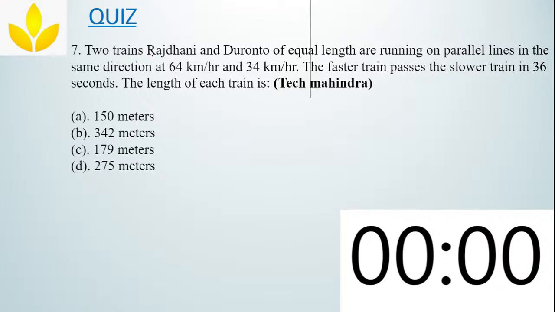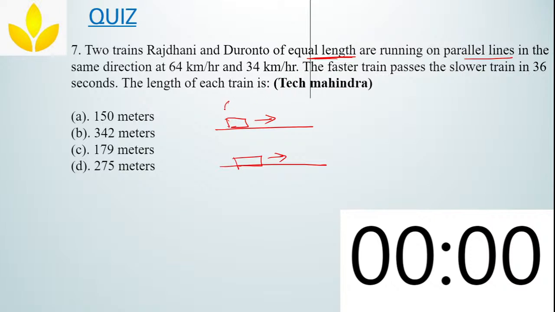Let me solve this. Two trains, Rajdhani and Duronto, of equal length, are running on parallel lines. Means this is one train which is running and there is one more train which is running. They both are running in the same direction at 64 km per hour and 34 km per hour.